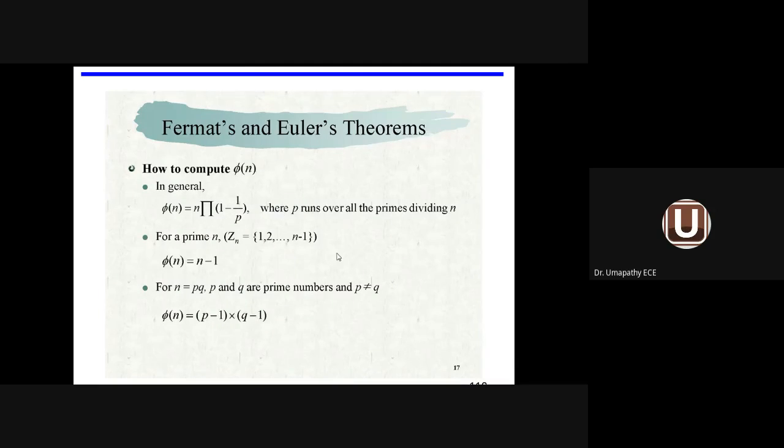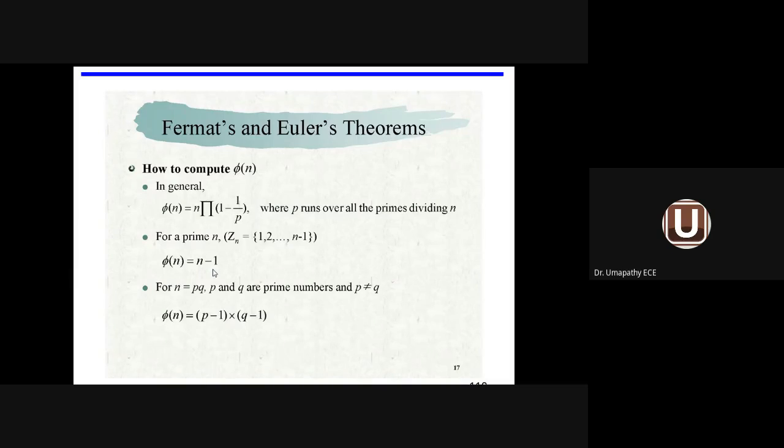So how to compute the function phi of n? We have three formulas. In general, phi of n equal to n times the product of (1 minus 1 by p). Second one, if n is a prime number, then phi of n equal to n minus 1.